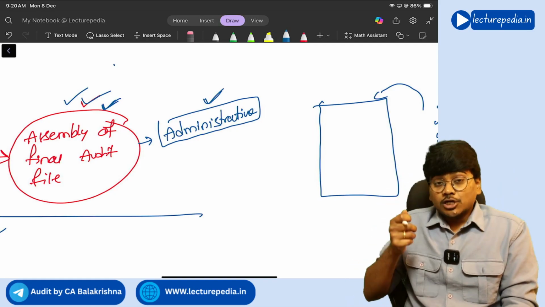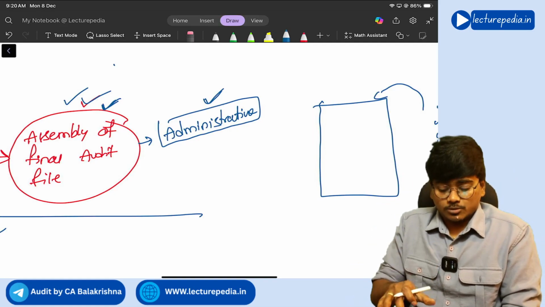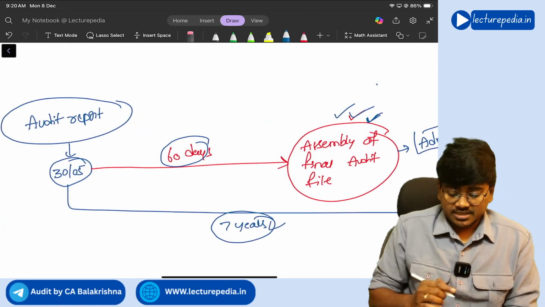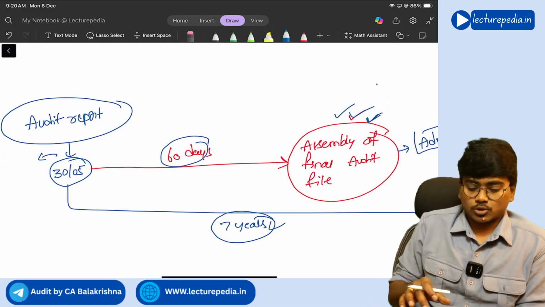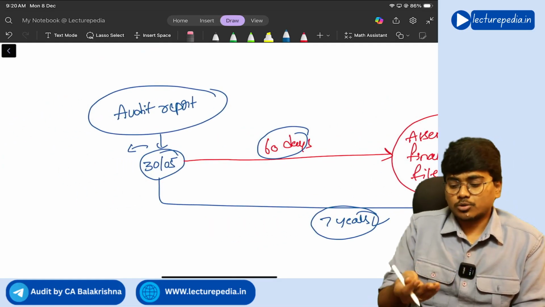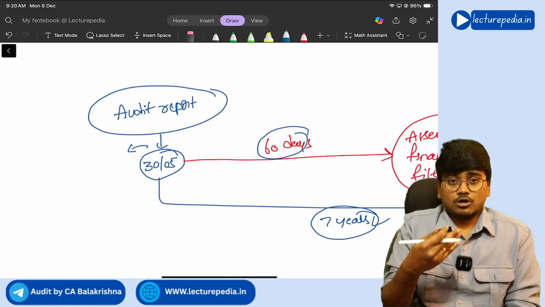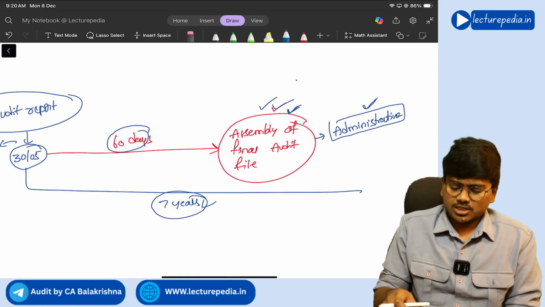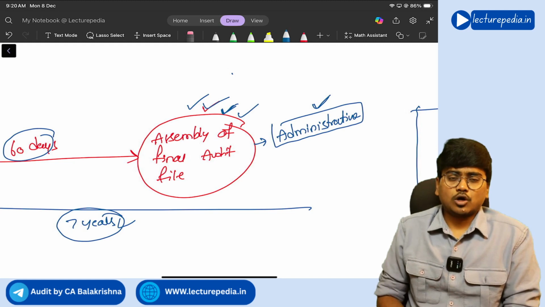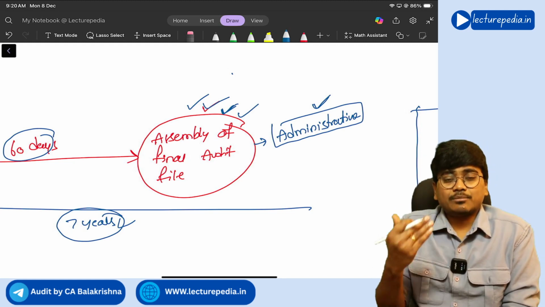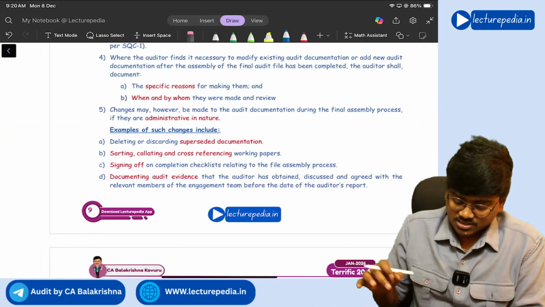Next, including some audit documents which were agreed and discussed among the audit team before the date of audit report. Before the date of audit report only you have obtained some audit documentation and it is agreed among all the team members, but by mistake you have forgot to keep them in the audit file. Those types of documents also you can keep. All these come under administrative changes.